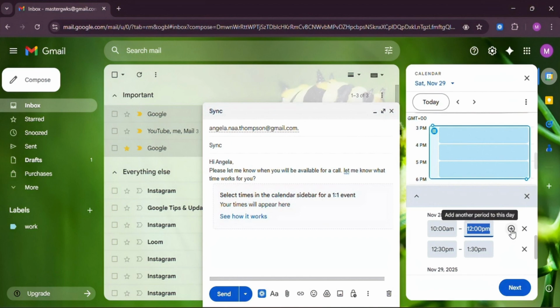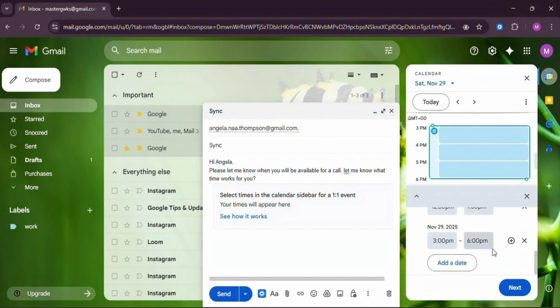Click on this button to add another period to this day, and click on this to remove this period. Now click Next to continue.